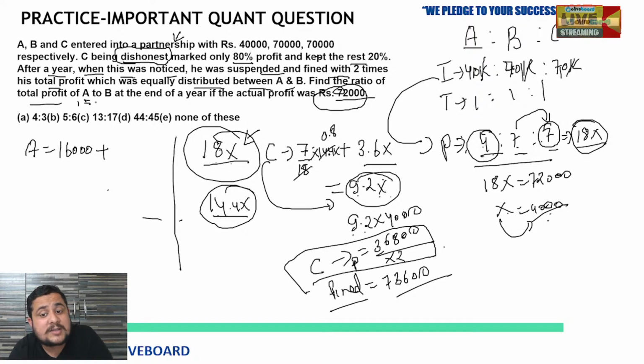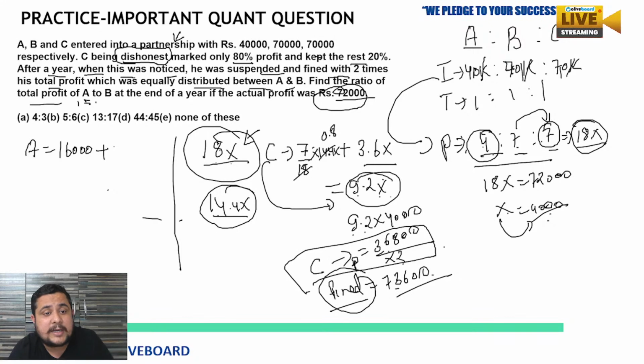Why? Because this 36,800 multiplied by 2 was the fine, two times the amount, that is 73,600, but it was distributed among A and B in an equal manner, in equal amount.